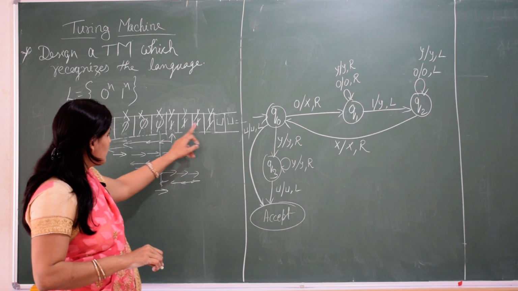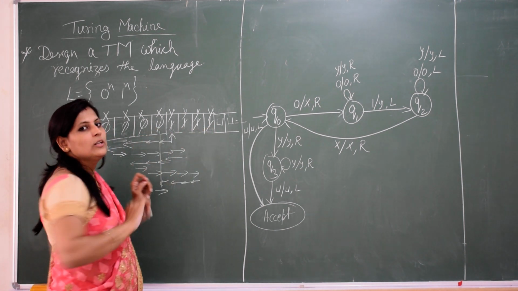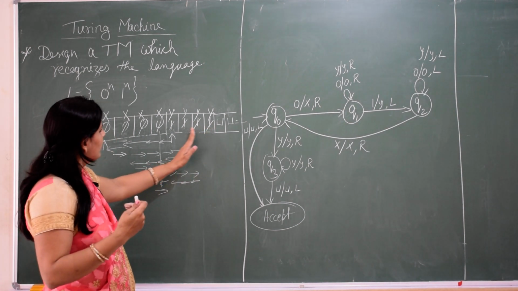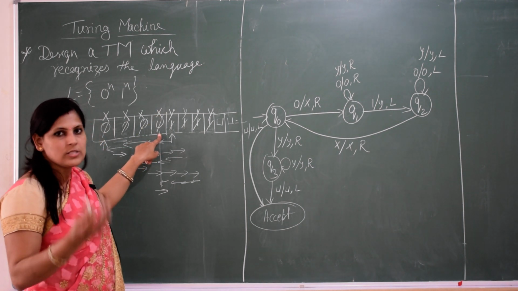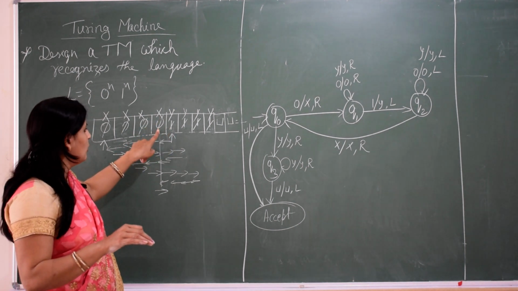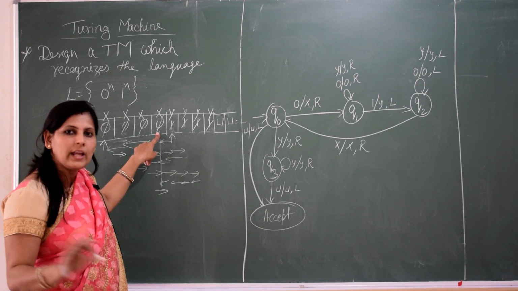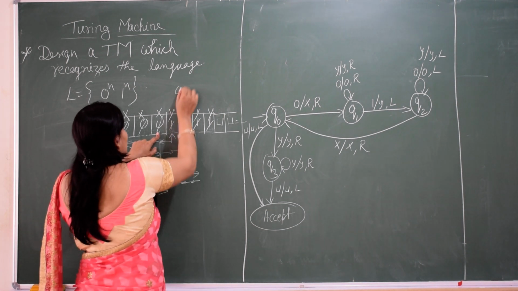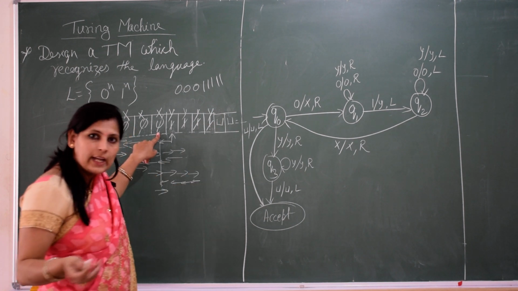Then again you have to go back and check, is there any 0? It will follow a similar pattern, it will move left, left, left. It will have X here. We didn't get any 0 in between. After Y, we got immediately X. That means in between X and Y we don't have any 0. So there may be the possibility you have 4 zeros and 5 ones. That can be the case.